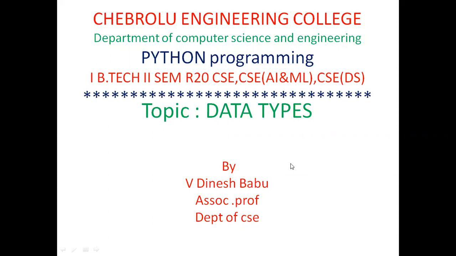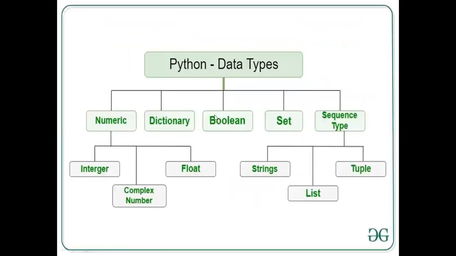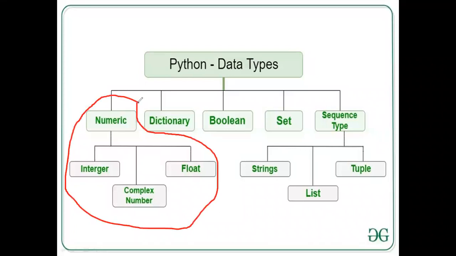From the last two sessions, we have started discussing data types in Python, and we have already covered that there are 5 types of data types: numeric, dictionary, Boolean, set, and sequence type. In the session before last, we covered the numeric type. We covered how an integer data type can be declared, and how a float and a complex can be declared and used in programming.